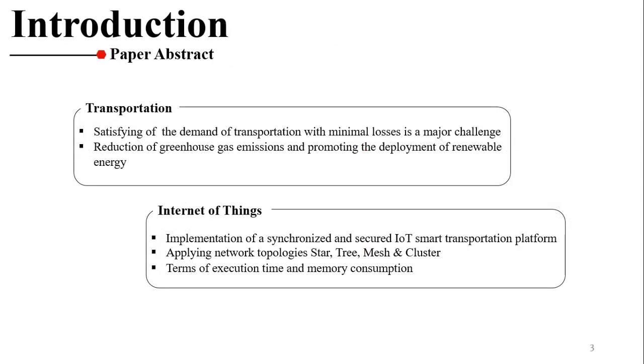So, for the paper abstract, we have combined transportation and the Internet of Things. For transportation, we note that satisfying the demand for transportation with minimal losses is a major challenge today, along with the reduction of greenhouse gas emissions and promoting the deployment of renewable energy. For the Internet of Things, we implement a synchronized and secured IoT smart transportation platform, and we apply network topologies, star, tree, mesh, and cluster, and we look at them in terms of execution time and memory consumption.